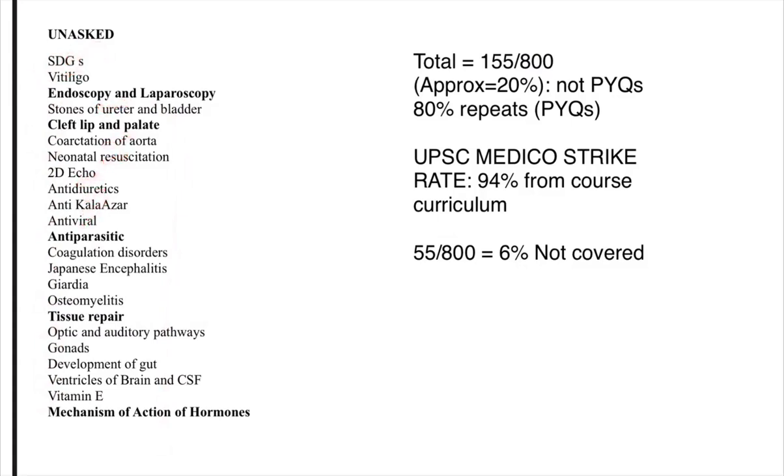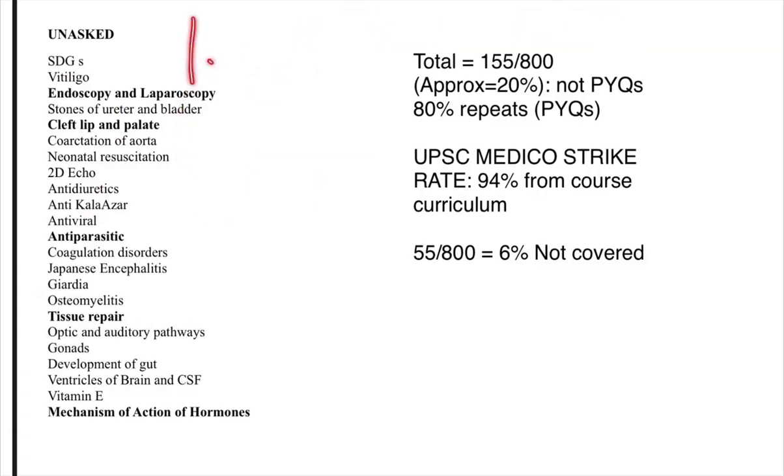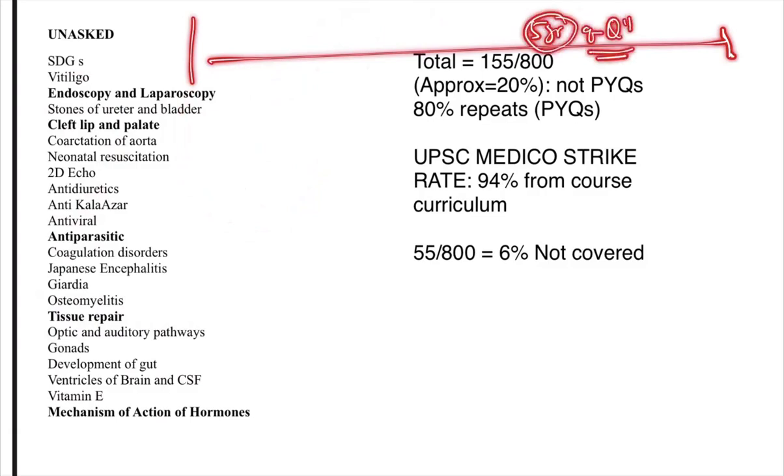Now, when I say remaining topics, are they not going to repeat recent questions? They are repeating. There are a lot of questions which got repeated from 2024 in the 2025 exam. There are a lot of questions which repeated from 2019 to 2024, but they went up to 2011, and there were some questions coming from 1999 as well. So though the horizon is big, with the analysis of the paper I understood that you can't just go for only 5 years of questions. You need some extra stuff, right?